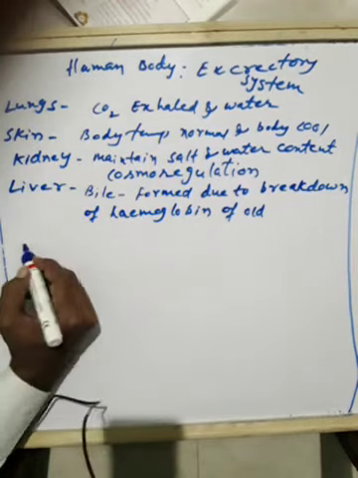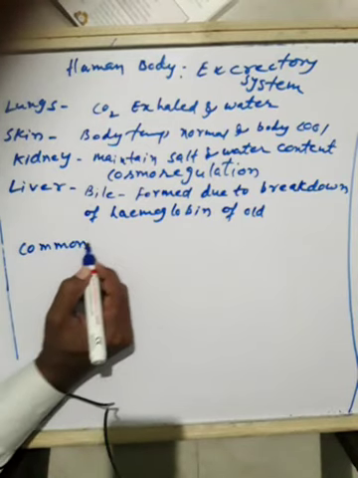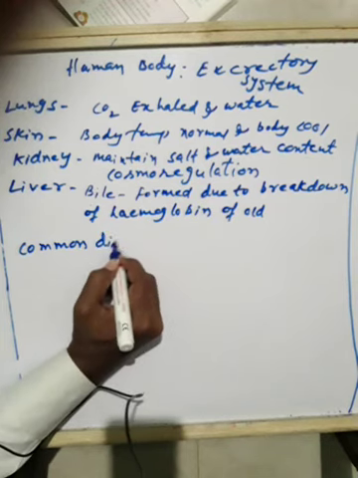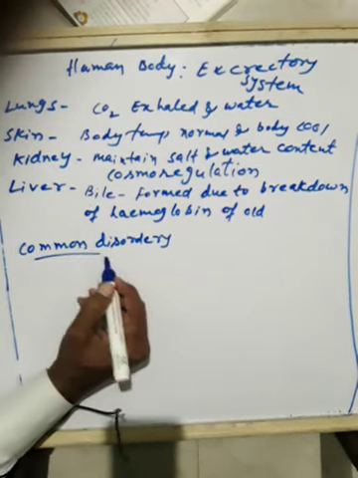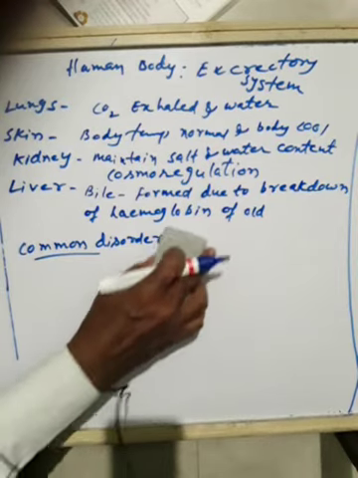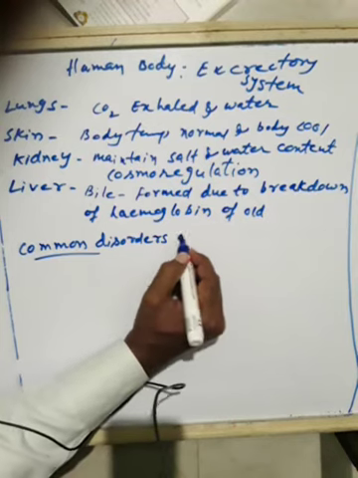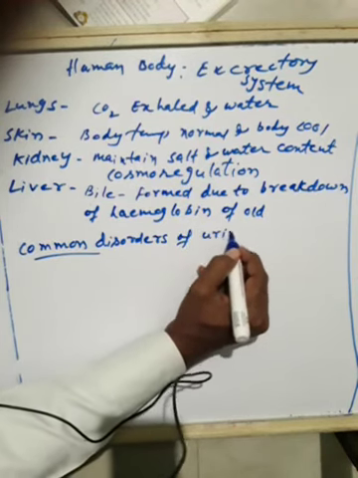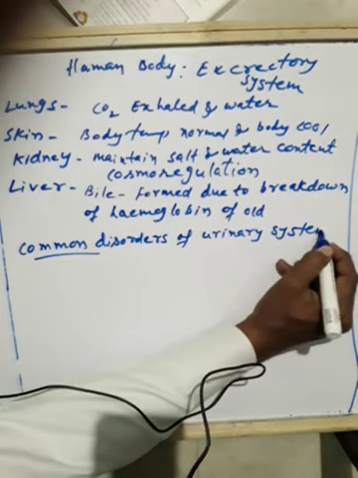Then what are the common disorders caused in the kidneys? Especially common disorders of the urinary system. Okay.